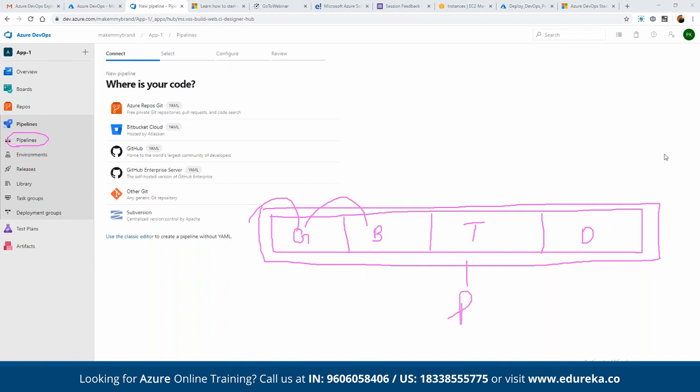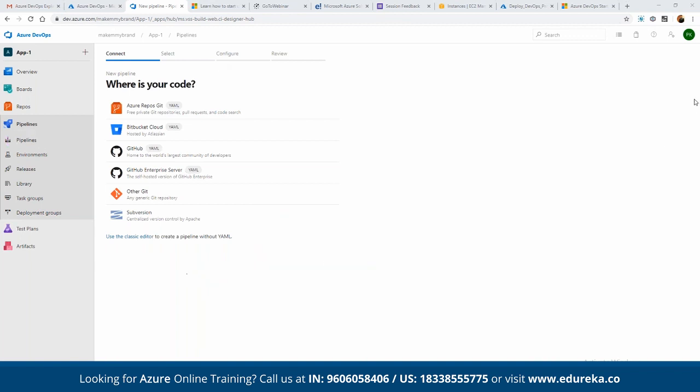For example, let's say we are going to create a complete pipeline. Let's suppose we are using a GitHub repository and this repository has been connected to multiple developers. Like we have developer 1, developer 2, and then we have developer 3.